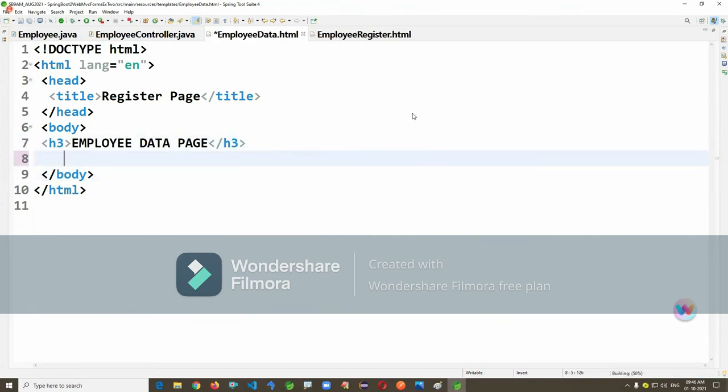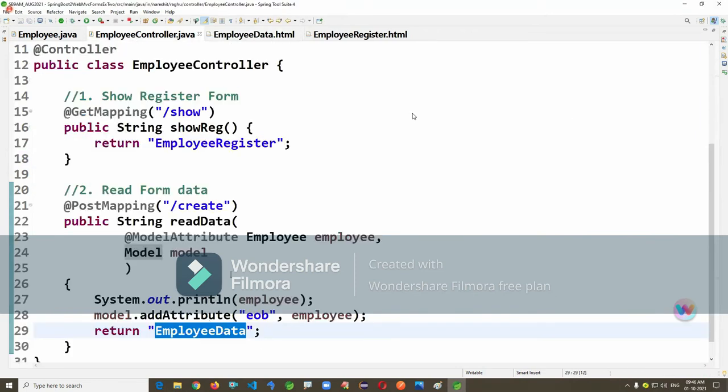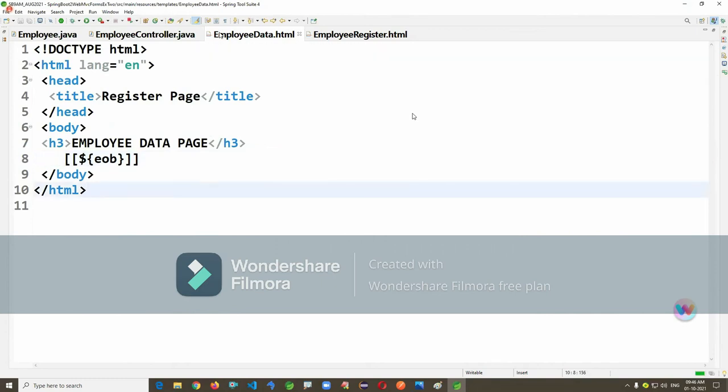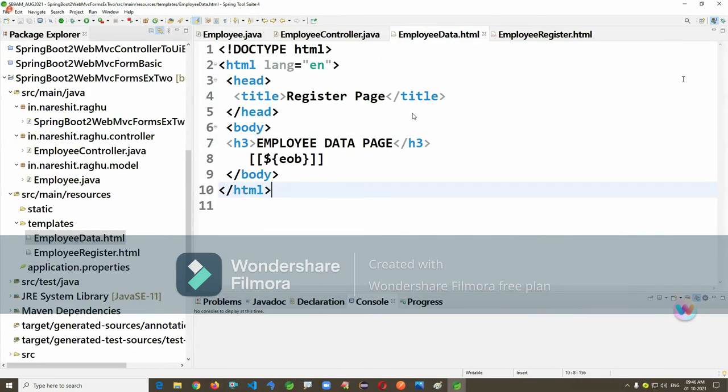Employee data page, printing the output here, say EOB. I'm just printing the data EOB. I actually read the data in the controller, but I just want to show the UI page, the employee data page. That's fine. Let us run this application.